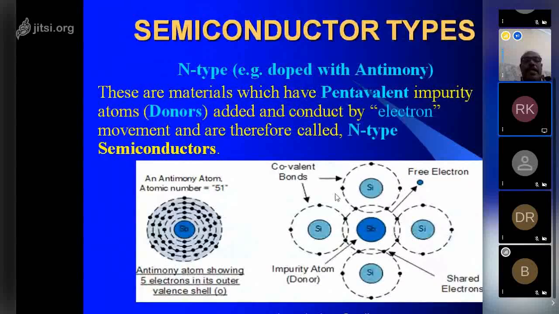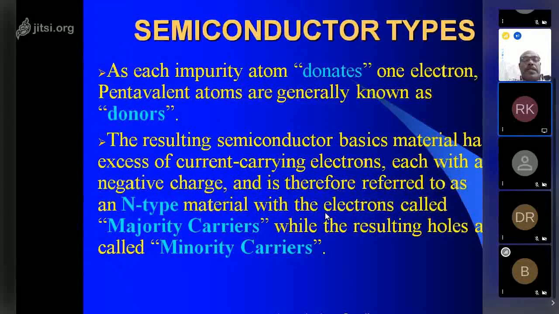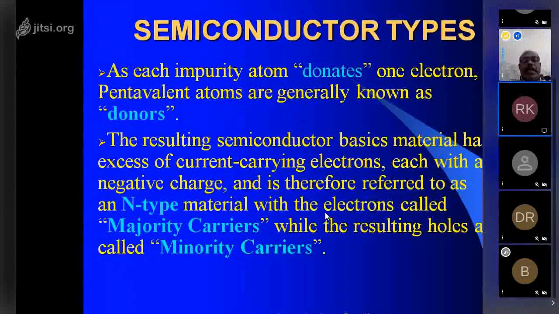N-type materials have pentavalent impurity atoms added to the semiconductor and conduct by electron movement, and are therefore called N-type. As each impurity atom donates one electron, pentavalent atoms are generally known as donors. The resulting semiconductor material has excess current carrying electrons, each with a negative charge, and is therefore referred to as N-type material, with these electrons called majority carriers, while the holes are called minority carriers.